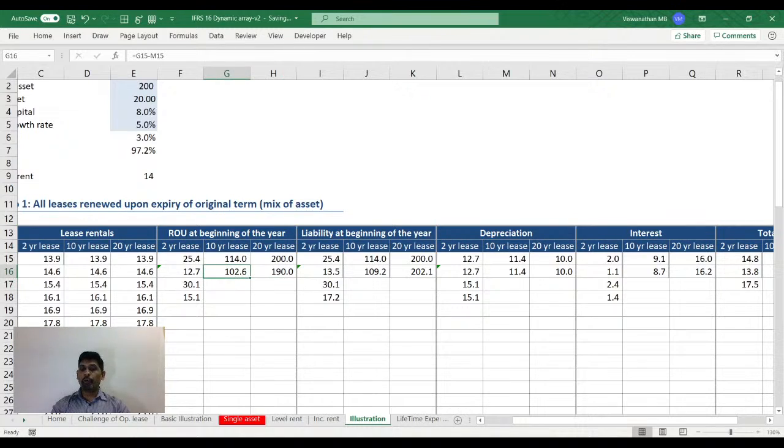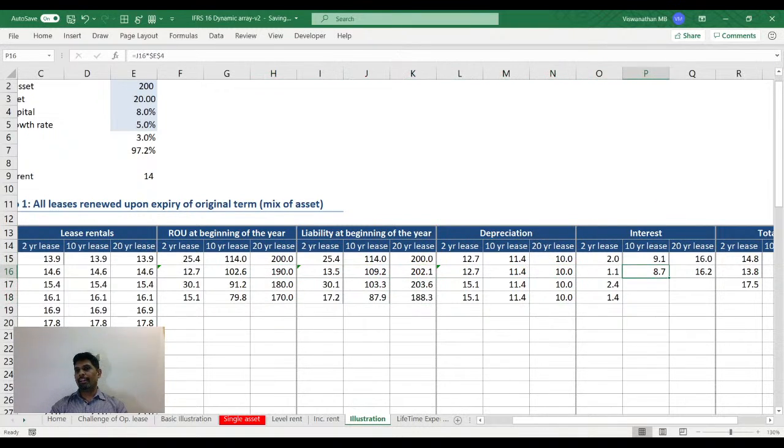The 10-year, you don't see it at all. In the 10-year, that's not what is happening, because as far as the 10-year is concerned, we are going to be reducing it. I mean, we are not renewing it. It's the old calculation that's going on. The same thing applies for the 20-year as well. It's the old calculation that's going on.